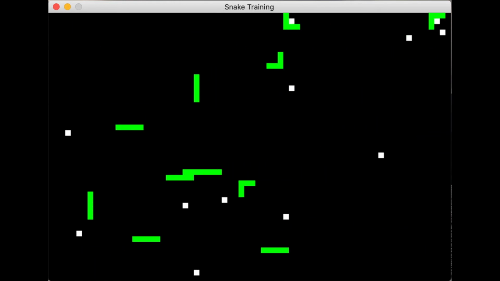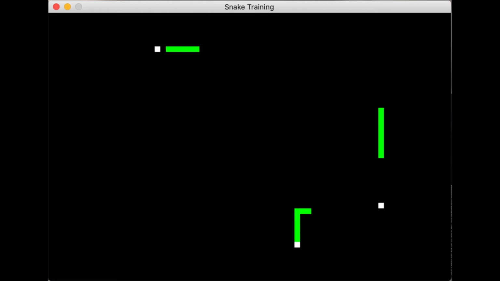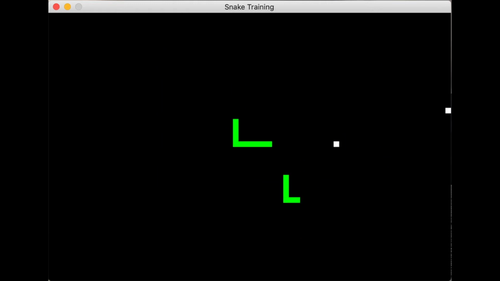Utilizing the NEAT library, we were able to run the snake game with hundreds of snakes playing at the same time. By inputting information about each snake's surroundings at each frame of the game, the NEAT library was able to consult that snake's neural network and tell us which way the snake should turn.